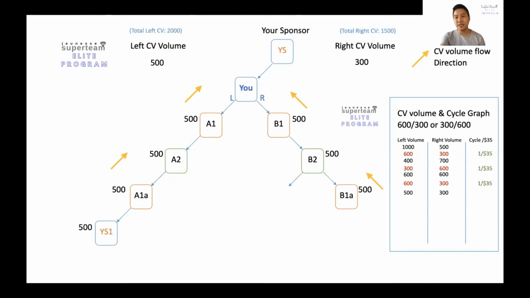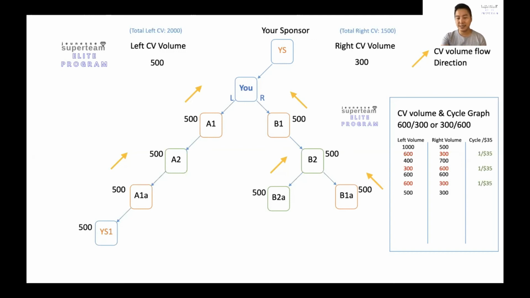So now, B2 is also interested in running the business and decides to sponsor one person, which is B2A. This person also happens to see the business opportunity, and decides to purchase a big package. And this 500 points also adds to your organization as well. So the points itself will flow upward. You go to B2 and B1, and of course to you as well, and of course to your sponsor as well. So you can see that the points itself actually flow upward.